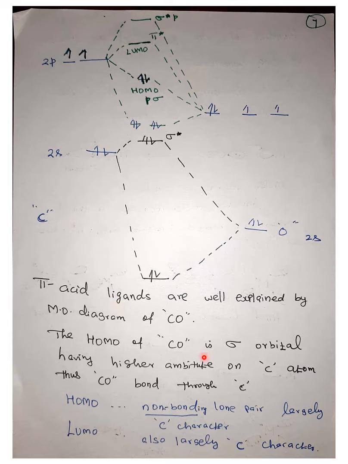The HOMO of CO is a sigma orbital having higher amplitude on carbon, as I said, that is close to the carbon. So CO bonds through the carbon center, because this is what is involved in the bonding. So it has more carbon character. The HOMO is like a non-bonding lone pair, largely carbon character, and the LUMO also has largely carbon character. That's why in metal carbonyls the bonding is through the carbon center, while oxygen is more electronegative.